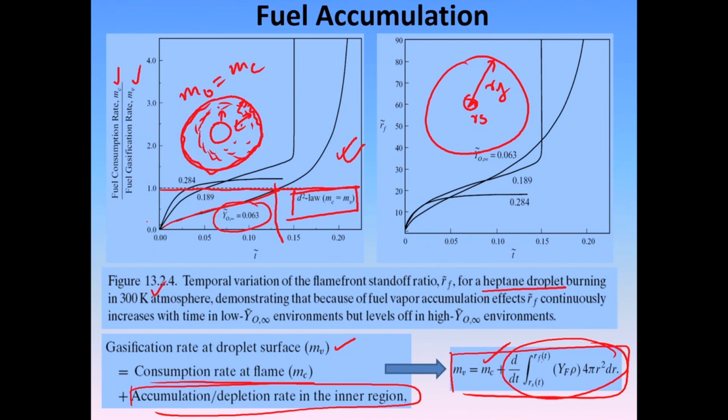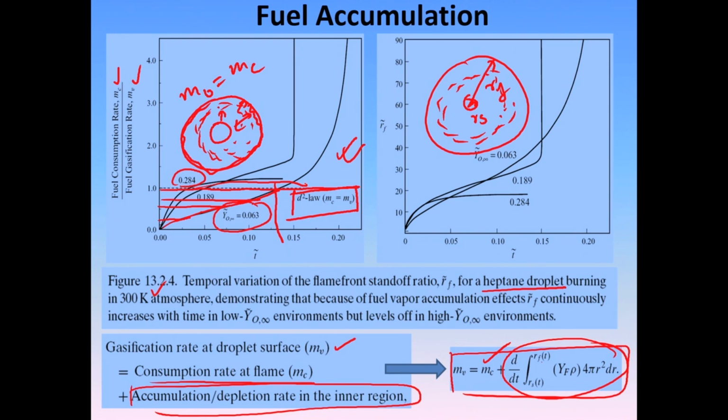The consumption rate is only a very small fraction. If you look at these horizontal lines, they are only a small fraction of the gasification rate. That would imply that there is a lot of fuel which is basically accumulated in that inner region. However, it does reach 1 as you increase the oxygen concentration, and at around 2.84, this becomes flat and very close to 1.